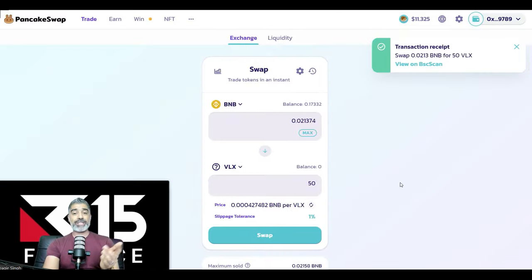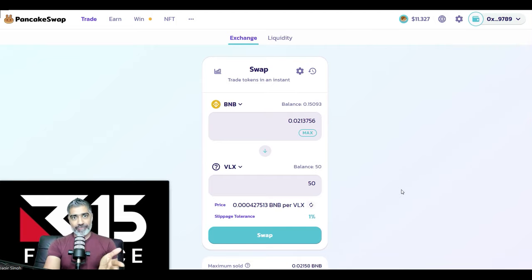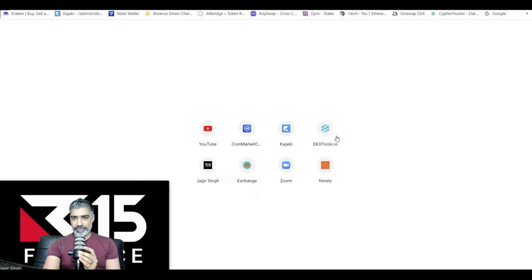All right, so what we're going to need to do now, it's one of the pains. This is why I can't wait for CrossSwap and CrossWallet. It will solve all of this problem. All of this is going to go away because of what has been built by the Bluezilla incubators, which is CrossWallet and CrossSwap. We're going to need to go to the VelasWallet. All right, so I'm going to see if I can do this for you.